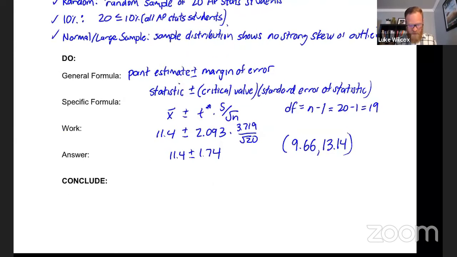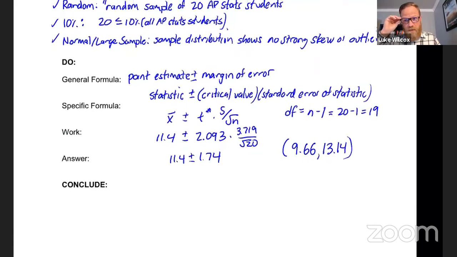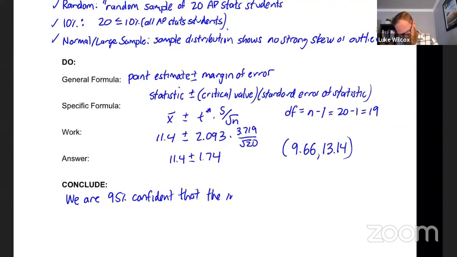Now, as far as interpreting this confidence interval in our conclusion, it's going to look very similar to what we did when we were estimating proportions. So here we go. It says we are 95% confident that the interval from, and this is where we give the actual values of the interval here, it's 9.66 to 13.14. But let's be careful to include units here, right? We didn't have to worry about that with proportions because proportions don't have units. But here we do have units. We're trying to estimate the number of hours. So this is going to have the units of hours.